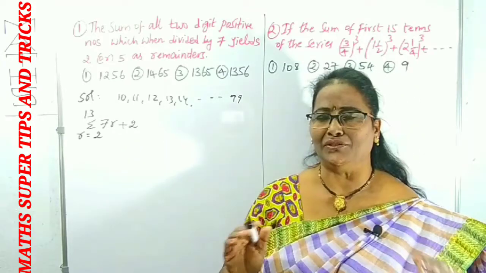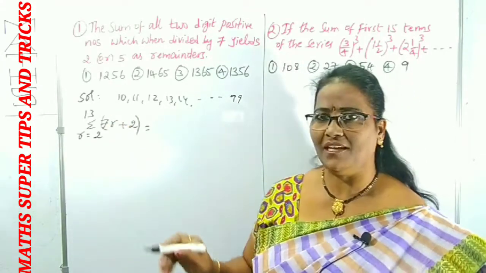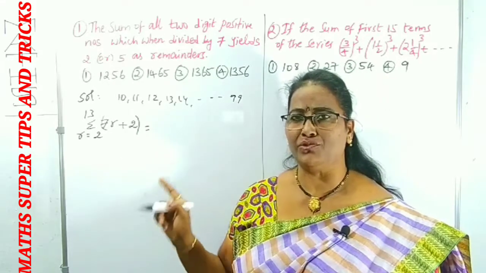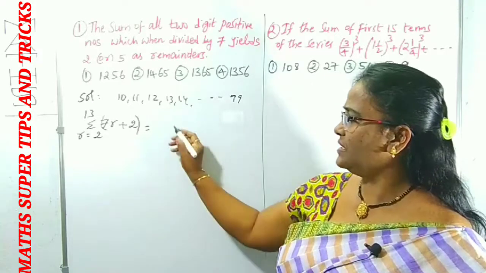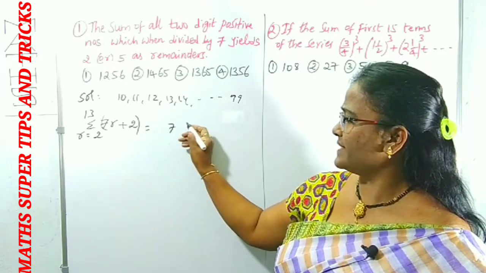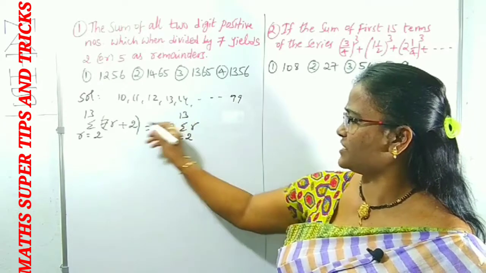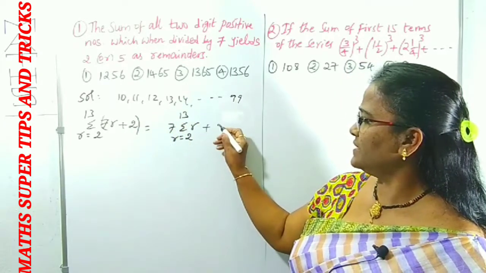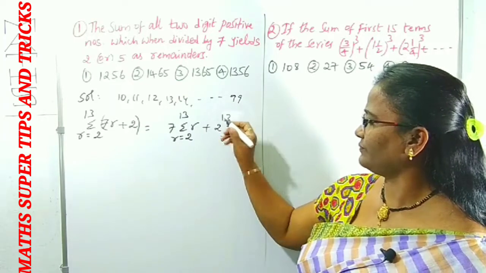Like this, we can find the sum of all this. You know, this is summation. Is it clear? How you can take this is one of the most important models. Now, for the simplification of the summation, I am taking 7 sigma r, with r equal to 2 to 13, as the first term, plus the second term, 2 times sigma 1, with r equal to 2 to 13.